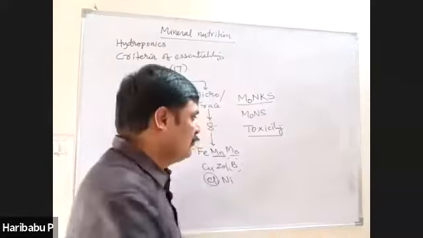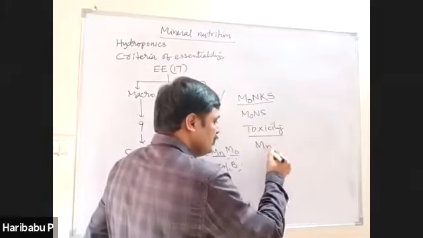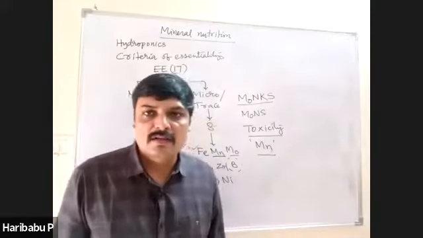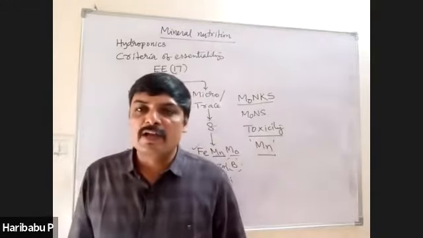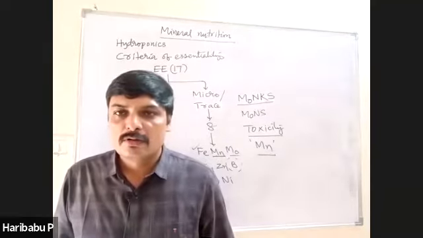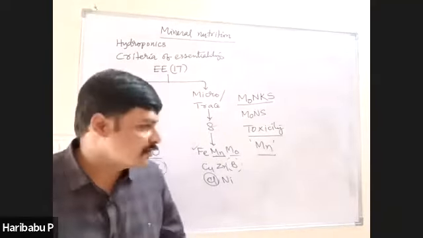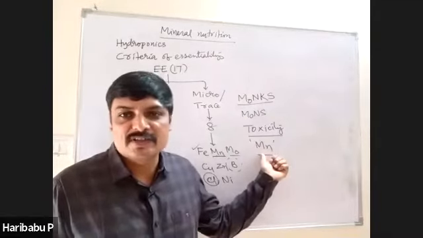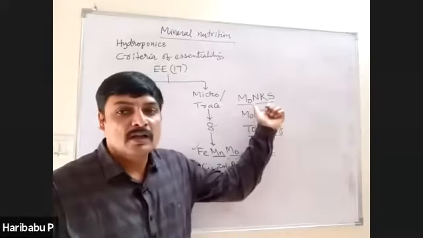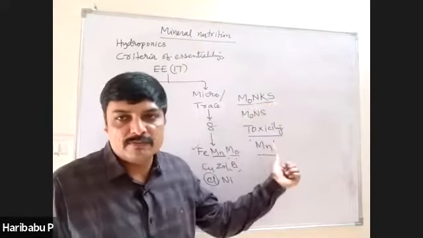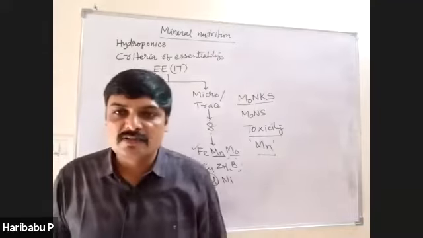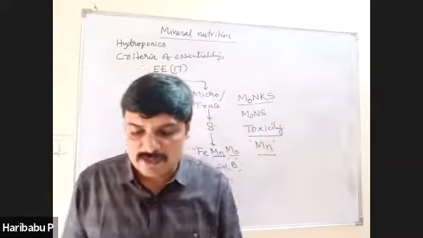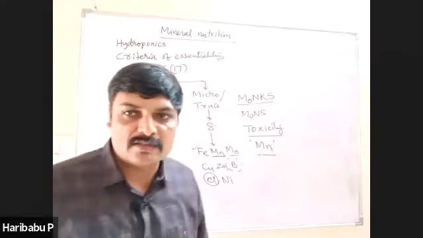The best example is manganese toxicity you have studied. Excessive manganese causes brown spots surrounded by chlorotic veins. Chlorotic veins with brown spots are caused by manganese toxicity, not manganese deficiency. These two are opposite. Deficiency symptoms differ from toxicity symptoms. Toxicity is caused by only micronutrients, but deficiency is caused by both micronutrients and also macronutrients.